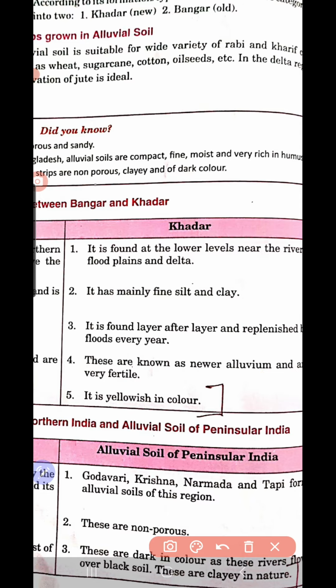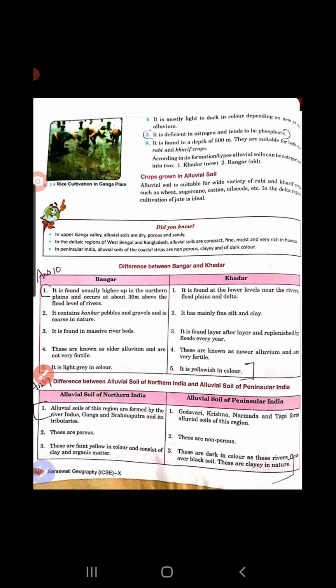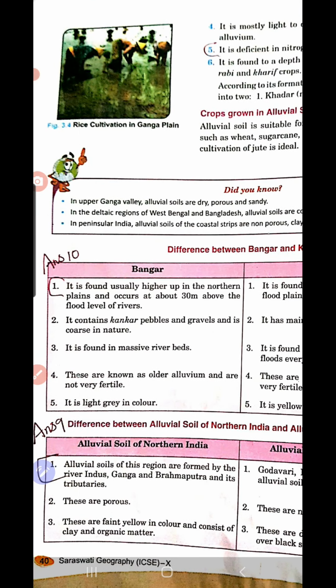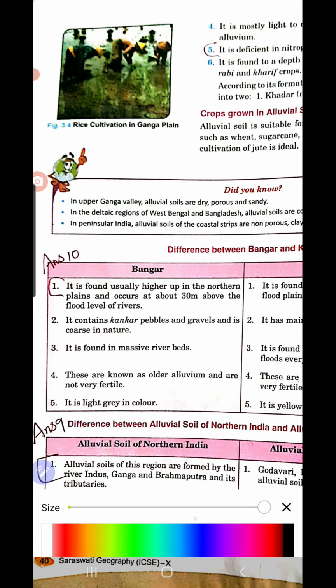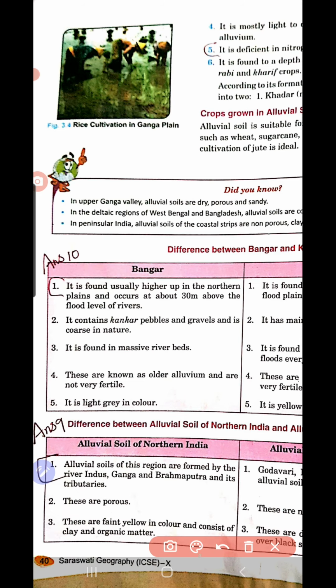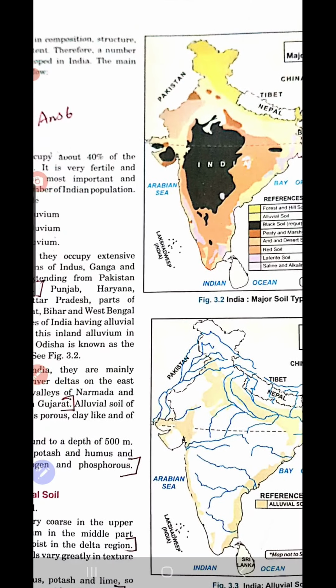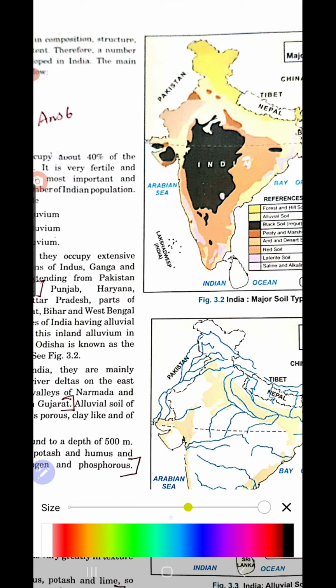Then you also have to learn the difference between the alluvial soil which is found in North India and Peninsular India. So alluvial soil is found in North India. I showed you in the map, isn't it? Which are the regions where alluvial soil is found in North India? You see the region. These are the regions in which alluvial soil is found in North India.